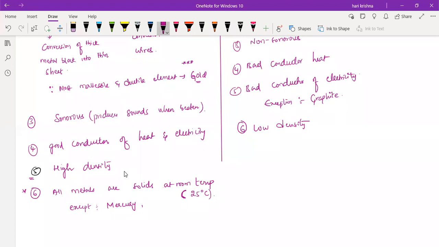Gallium is also liquid, but at 28 to 29 degrees Celsius, so at room temperature we cannot take gallium as a liquid. But non-metals exist as solids, liquids, and gases.